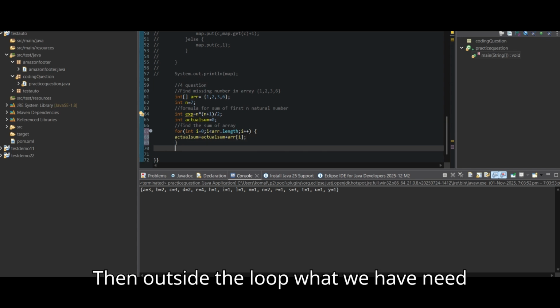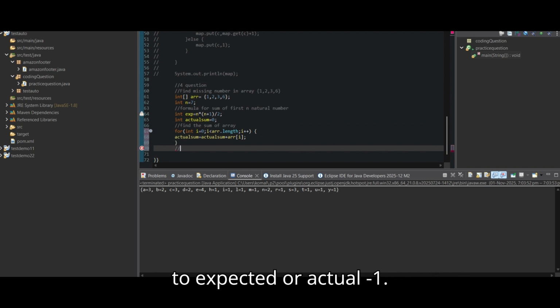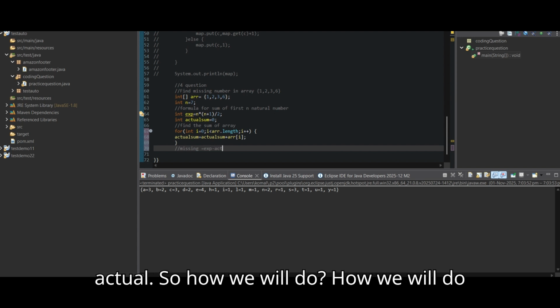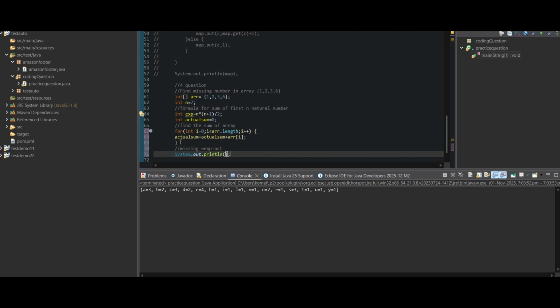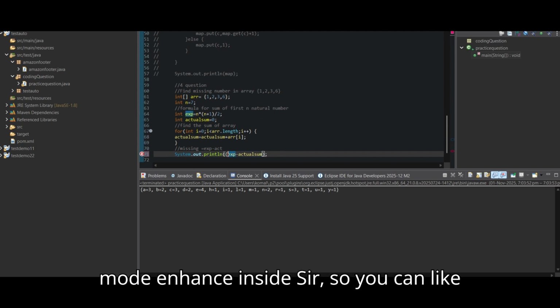then outside the loop we need to calculate the missing equal to expected minus actual. Missing equal to expected minus actual. So how will we do it directly inside the print? Like expected minus actual sum. This will print it out.